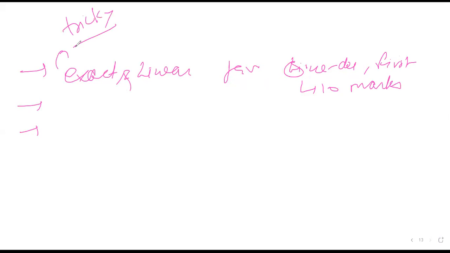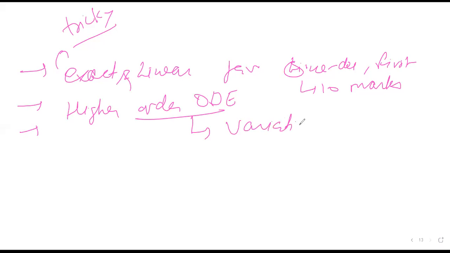So the 10 markers will need a little application of mind. They're not very direct, they always try to fool you around. The second type of question that you will get will be the higher order ODE. In a higher order ODE, variation of parameter